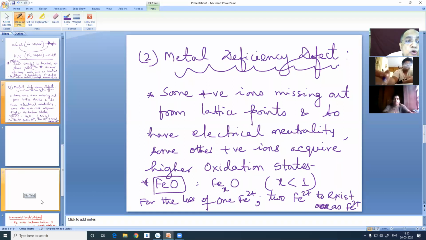Now, let me show you a diagram to indicate. So we had started our class at what time? At 12:30, and it is now going to be 2. So I think today's a little slower. Doesn't matter. I don't think I will be able to start the electrical properties today. Hopefully, all these symptoms would have completely vanished by tomorrow morning when we resume.